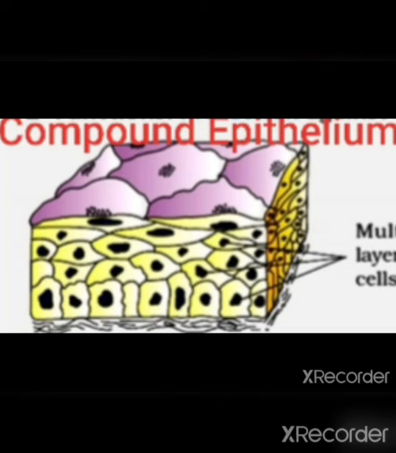Next one, compound epithelium. Compound epithelium is made up of more than one layer of cells. It is multi-layered. Its main function is protection against chemical and mechanical stress. This compound epithelium acts as a protective layer. It covers the dry surfaces of skin, moist surfaces of the buccal cavity, pharynx, then the inner lining of the ducts of salivary glands and of the pancreatic ducts.